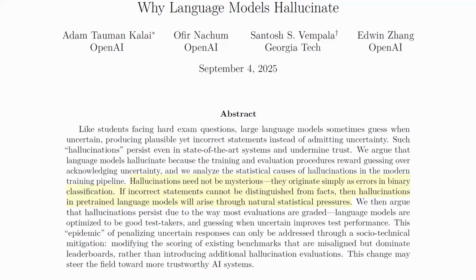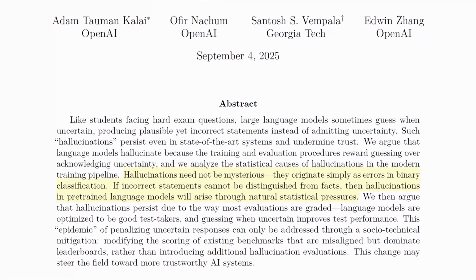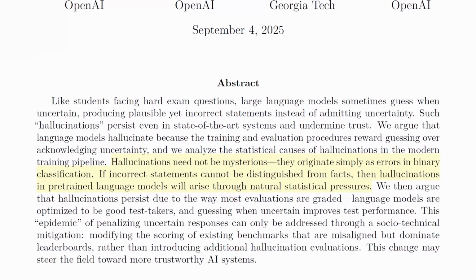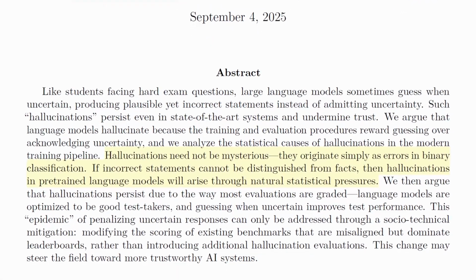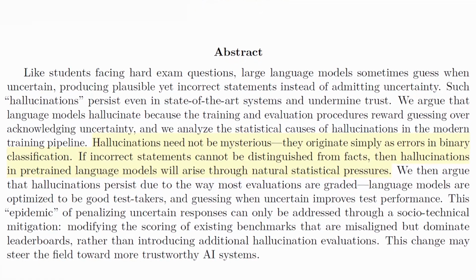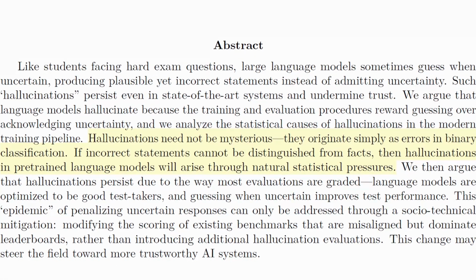The big conclusion here is that hallucinations need not be mysterious. They originate simply as errors in binary classification. If incorrect statements cannot be distinguished from facts, then hallucinations in pre-trained language models will arise through natural statistical pressure. It goes on to describe how this is brought out in the training of the models themselves.